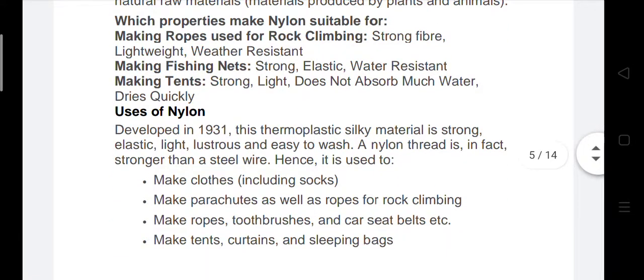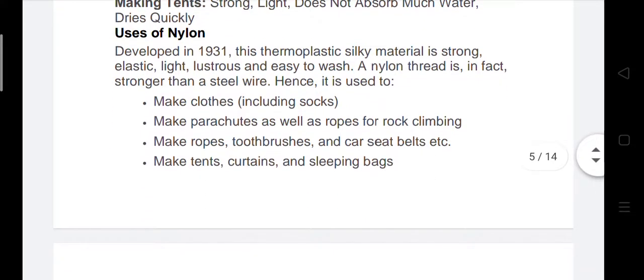Developed in 1931, this thermoplastic silky material is strong, elastic, light, lustrous and easy to wash, and nylon thread is in fact stronger than a steel wire. Hence, it is used to make cloth, parachutes, as well as rope for rock climbing, toothbrushes and car seat belts, etc. Make tents, curtains and sleeping bags.